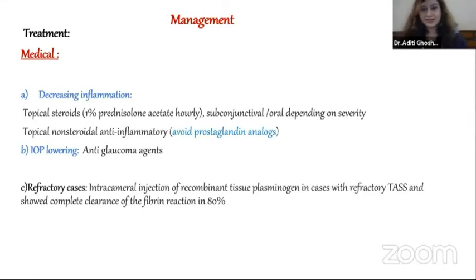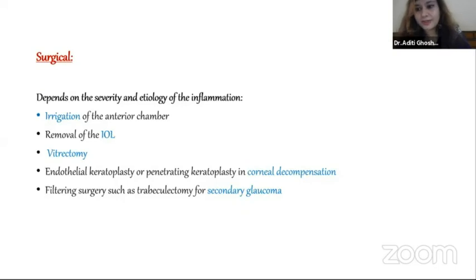Some refractory cases do require intracameral injection of recombinant tissue plasminogen activator. Surgical options, depending again upon the severity and etiology of the inflammation, include irrigation of the anterior chamber, removal of the IOL causing the TASS, vitrectomy, and, as I mentioned, endothelial keratoplasty or PK if there is corneal decompensation in the later stages. Also glaucoma surgeries if there's secondary glaucoma.